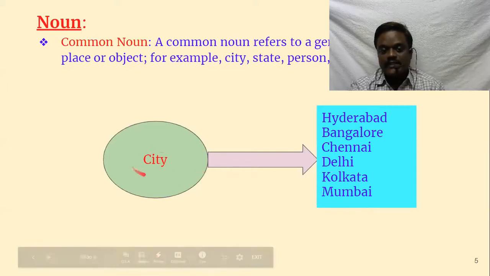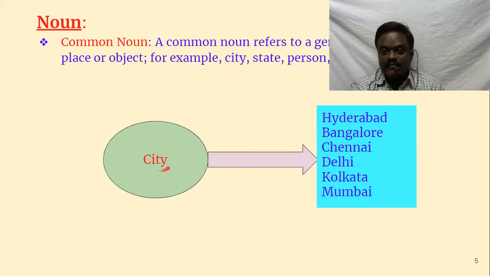Suppose you see here is an example, city. We know what a city means, but this city can refer to Hyderabad, Bangalore, Chennai, Delhi, Kolkata, Mumbai, and many more cities in the world. Not just these cities, hundreds, thousands of cities are there in the world, and all those thousands of cities can be referred to with just one word, that is city. Suppose we say boy, so many boys are there, crores of boys in the world, and all those crores of boys can be